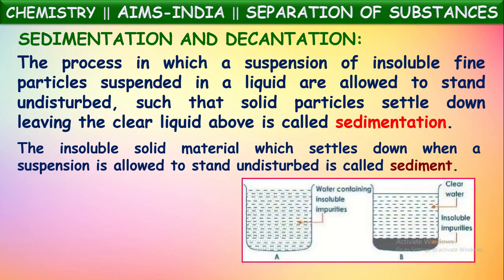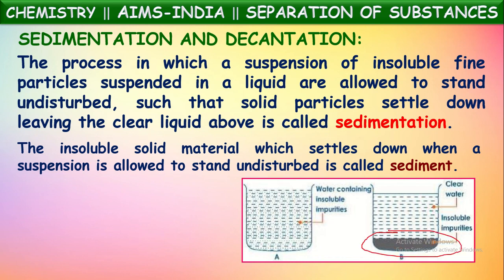Say like this. There is a mixture of a liquid and insoluble solid substances suspended in it. If you allow the mixture to stand for a certain time without disturbing, then what happens? All the solid particles present in it slowly settle down like this.